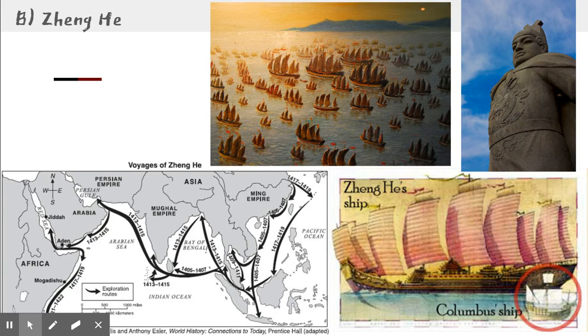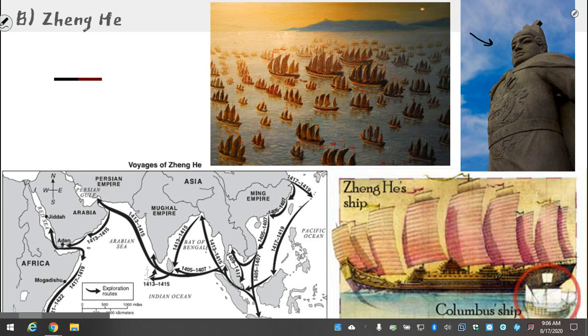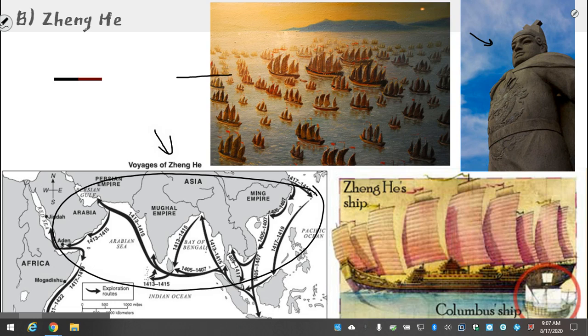In order to help expand this trade, the Yongle Emperor commissioned a Muslim subject named Zheng He to go on a series of voyages throughout the Indian Ocean. We can see that here in this map, that Zheng He traveled to all of these different places. And he was given command of this massive fleet of ships whose goal was to go around and basically advertise the wealth and prosperity of China to all these other places in order to get people to come back to China and to trade with China and honestly to respect China.